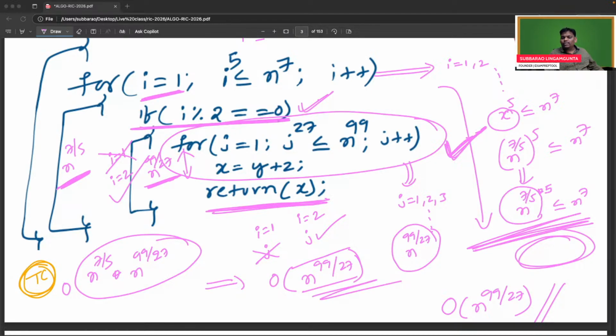Can we move to next problem? Can we move? Hello, can we move to next problem? Ayan, can we move to next problem? Pankaj, can we move to next problem?